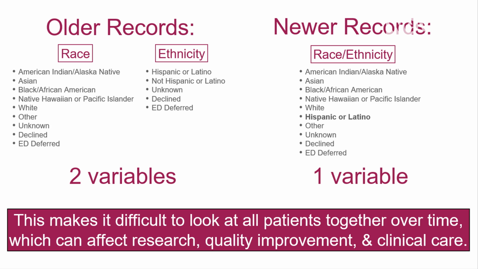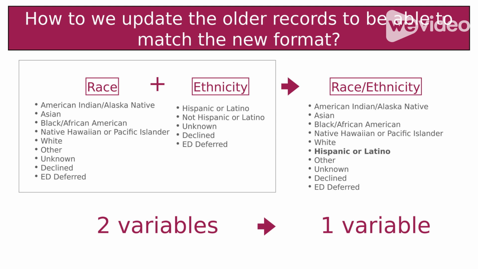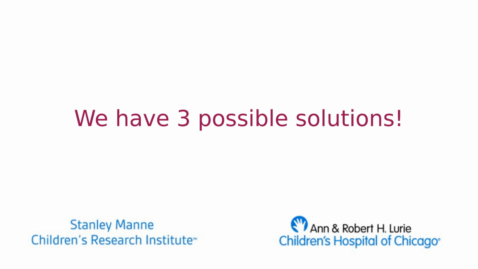It's important for us to be able to update the older records so that they match the new records. At Lurie's, we do a ton of research using demographic data. The old records have 2 variables, but the new records will only have 1 variable. Our goal is to make our records consistent so that we have the most accurate data to support our research and clinical care. The question is, how do we update the older records to match the new format? We have 3 possible solutions. We will show you each option and then ask you which you think is best. Your opinion is important and will help us decide.